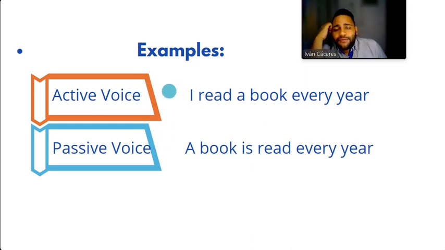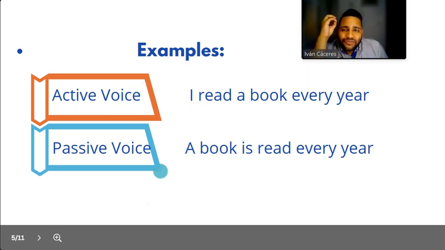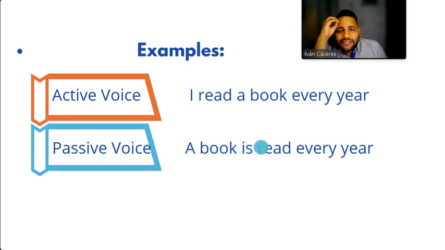Okay? Good. So now I want you to analyze this. Remember, in this case, the subject is receiving the action of the verb, and we also have verb to be. So those are two very good clues because we have verb to be and we have another verb, which is the main verb. In this case, verb to be is like an auxiliary. So those are two very good clues to identify any passive voice sentence.